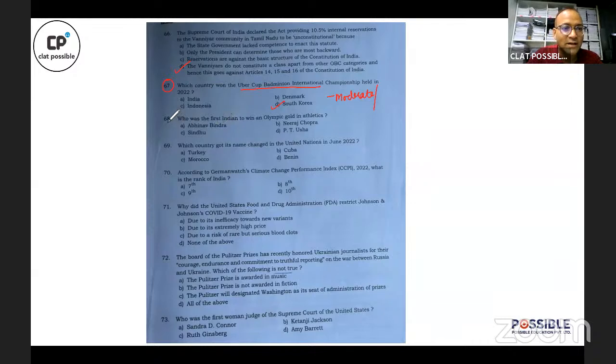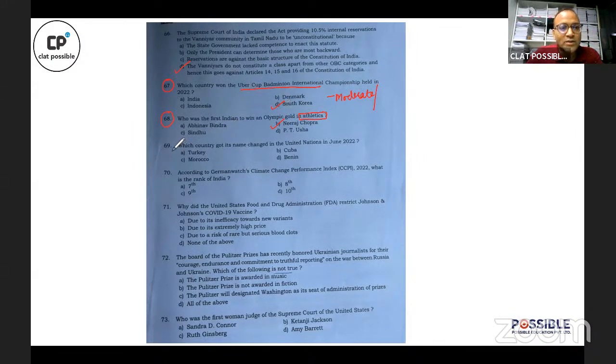Question number 68, another question based on sports, but an easy question. Anyone who has read this statement carefully would not have confused Neeraj Chopra, which is the correct answer, with Abhinav Bindra, who is the first gold medal winner from India in Olympics, but not in athletics, right? So question number 68's correct answer is Neeraj Chopra.